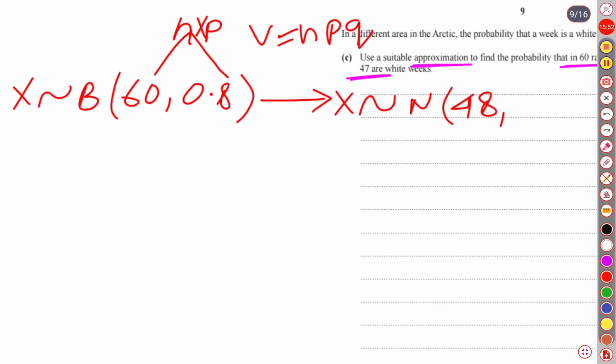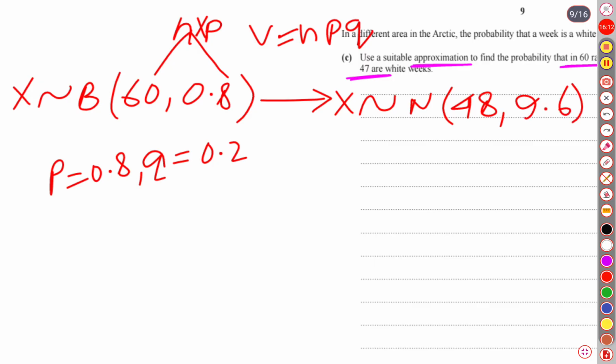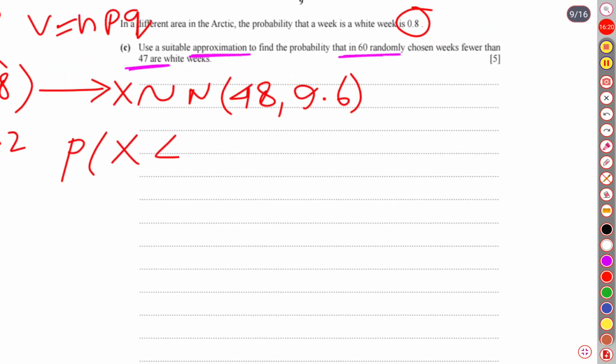We have already multiplied np to get 48. Q is 0.2, since P is 0.8. So if we multiply 48 by 0.2, it is going to be 9.6. 9.6 is our variance.